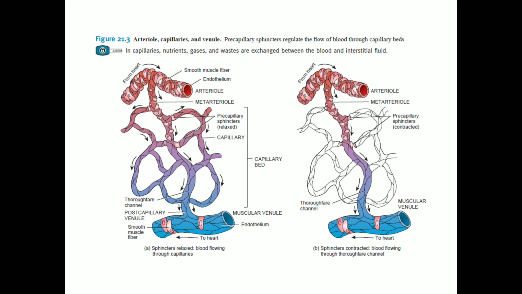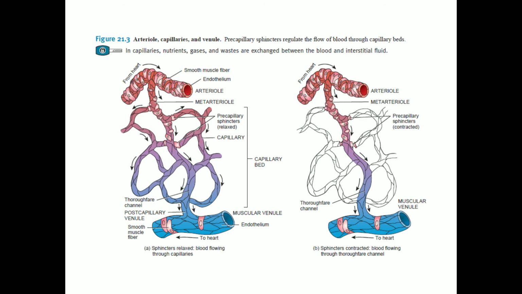Arterioles are the branches of the arteries which are smaller in size and microscopic in nature, and they have a thin tunica interna with, you can see, a lot of pores. On the surface you can see a lot of pores or fenestrations which will allow the exchange of nutrients or materials across the wall. They have an internal elastic lamina that is highly porous in nature, and they have a terminal end. The tunica media, you can see from the picture, consists of one or two layers of smooth muscle cells oriented in a circular fashion, and you can see the metarteriole.